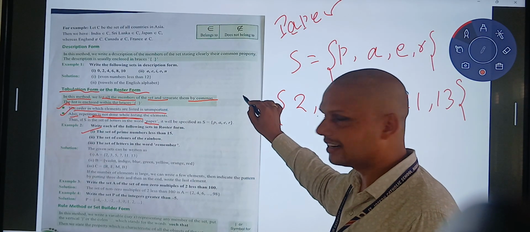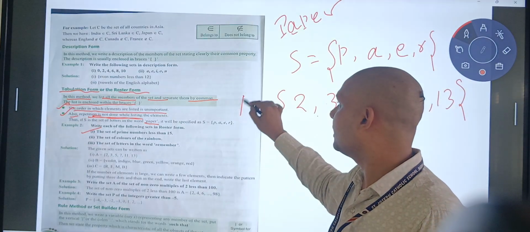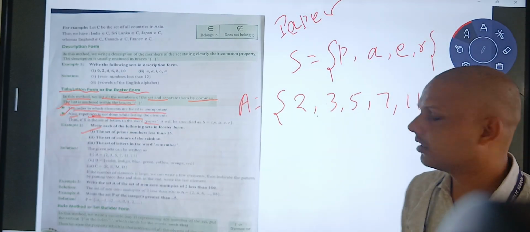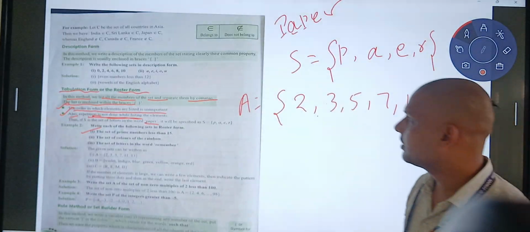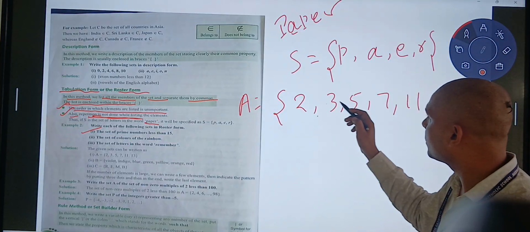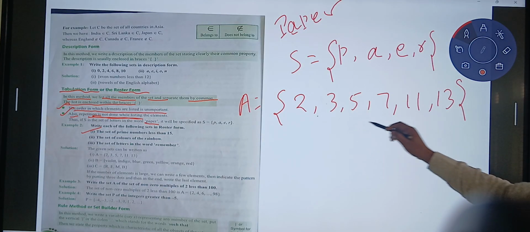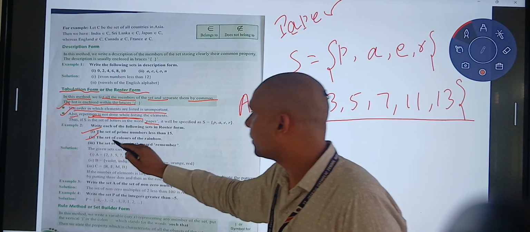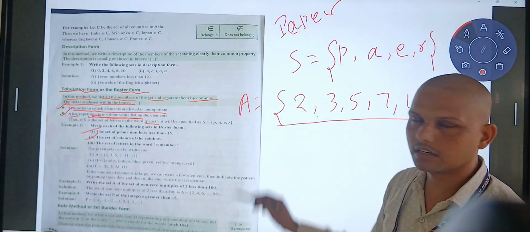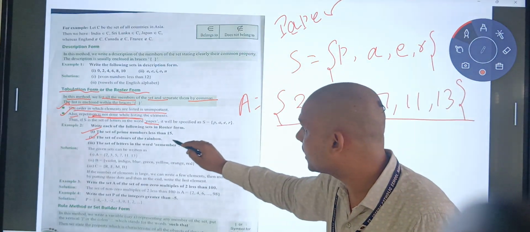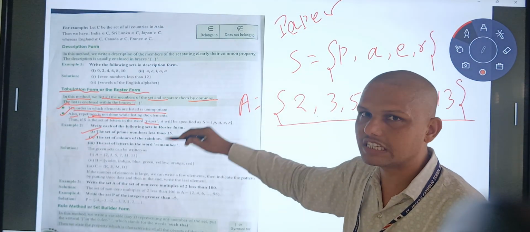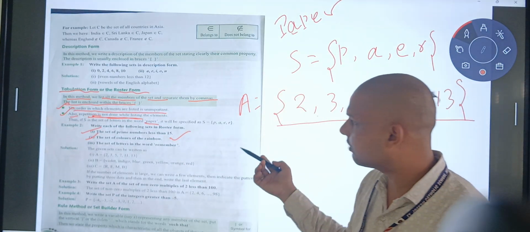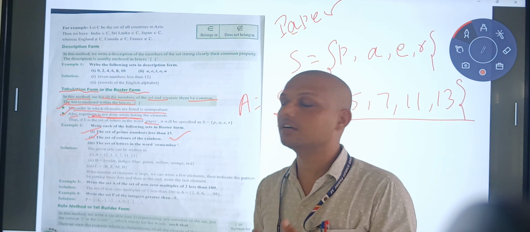Let the name of the set be A, B, C, whatever you want to write. A is equal to 2, 3, 5, 7, 11, 13. This is known as tabular form. Second example: the set of colors of the rainbow. This form is known as description because the property is given. We have to write it in tabular form, so we will write the names of the colors.